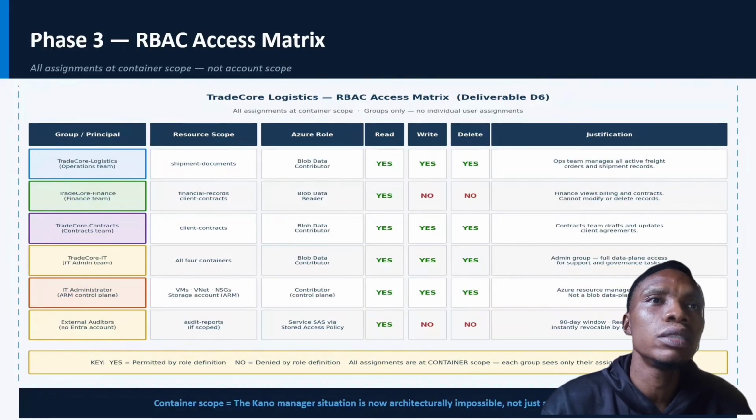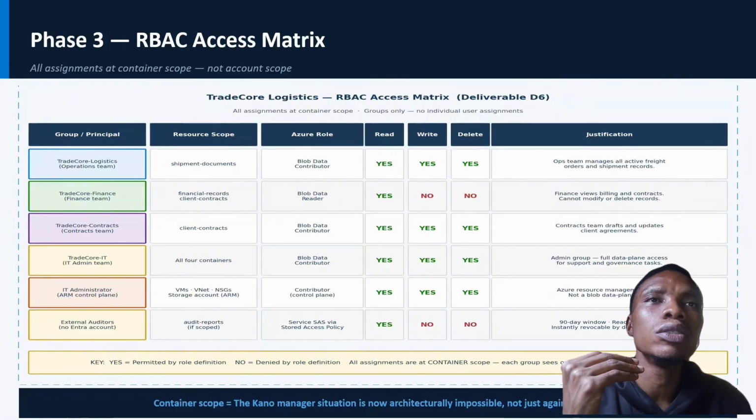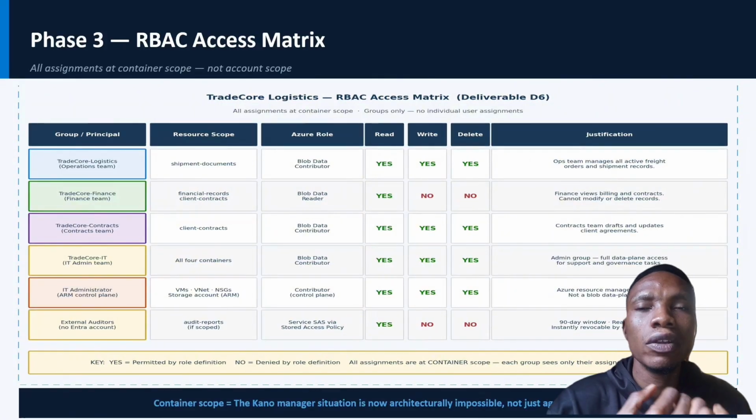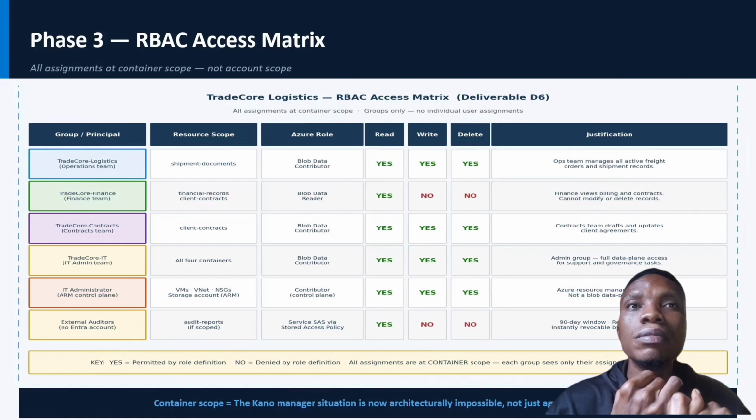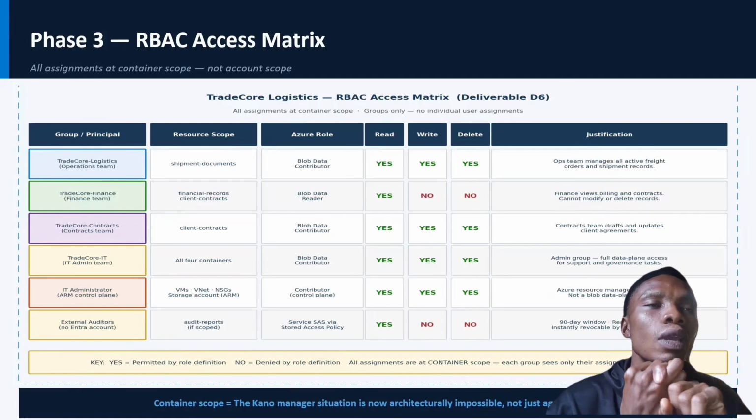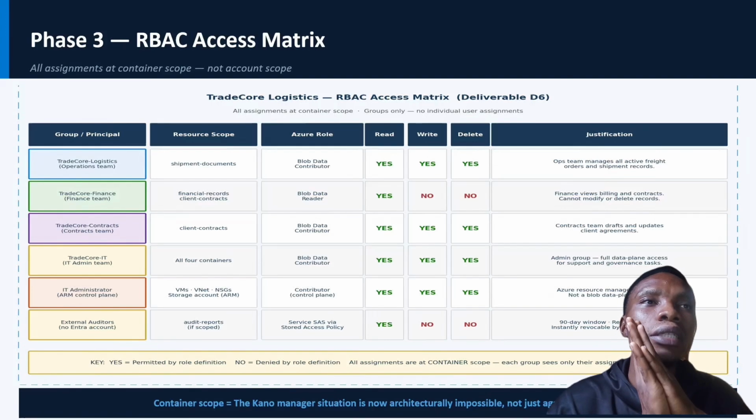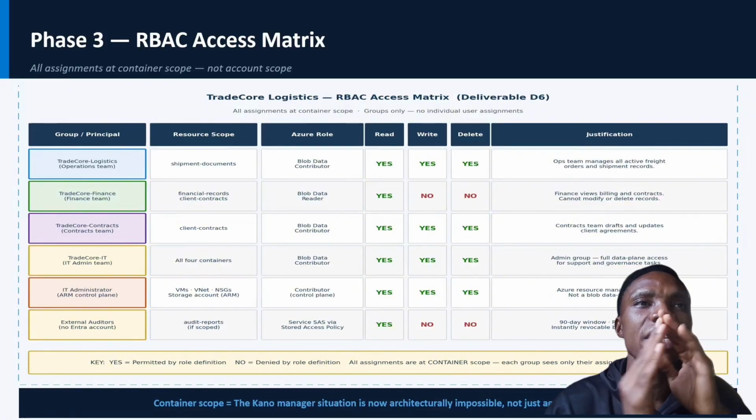So now this is the RBAC access matrix. Now for this particular container, which is called the shipment documents, I created two different groups. We have the various teams: the operational team and the finance team. The operational team should be able to read, write, and delete everything in the shipment documents.